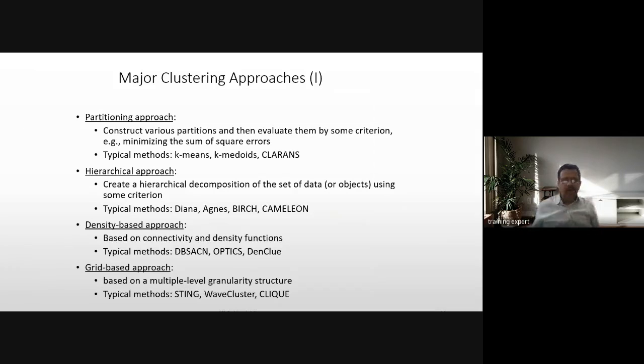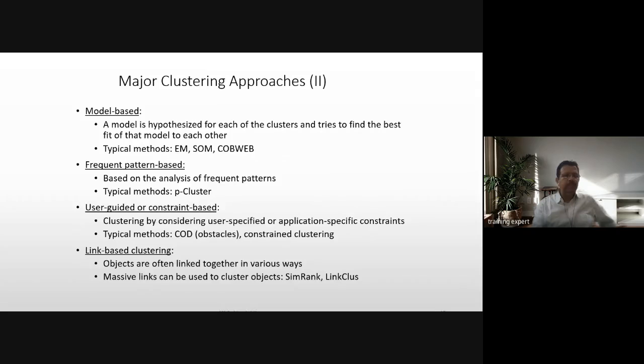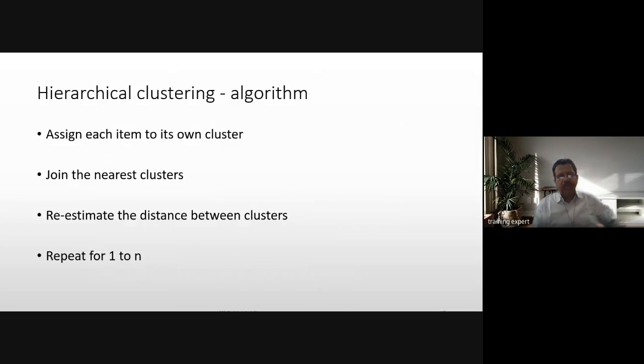Fine. So we have already talked about the partitioning algorithm, the hierarchical algorithm, the density based algorithm and the grid based. There are different methods available. I have listed them. You can go through them. In the partitioning cluster, I'll be covering k-means clustering, and in the hierarchical clustering, the dendrogram decomposition clustering I'll be covering. There are a few other model based approaches. I thought I'll share all the approaches for your ready reference: frequent pattern based, user guided or constraint based, link based clustering. So there are different algorithms available.